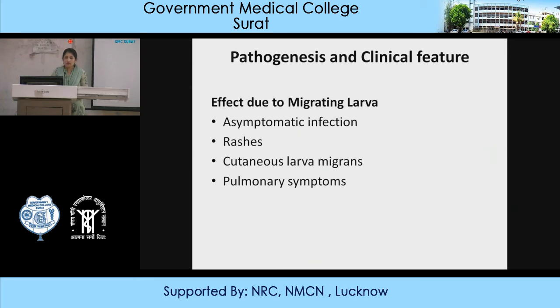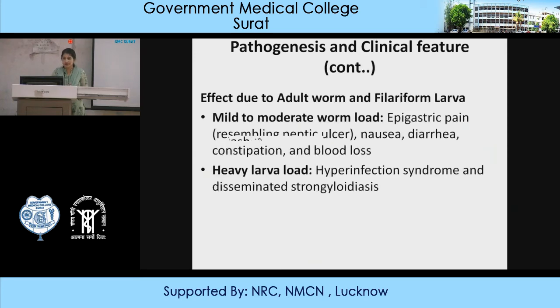Now the effect due to the adult worm. Previously we talked about the larva form, which produces signs and symptoms. Another type of sign and symptom is produced by the adult worm. The adult worms go into the small intestine and develop into the small to large intestine. First they enter the duodenum and lay down their eggs.